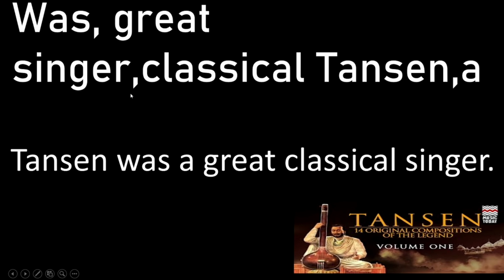Now look here: was, great, singer, classical, Tansen, a. Actually, at the end of this topic, they will give you a group of mixed or jumbled words, which you have to rearrange to make a sentence. Now look here, how can we rearrange and make a sentence? Now here if you search, Tansen can be the subject. So select Tansen. Now search for the verb. Okay, the auxiliary verb is there, was. So Tansen was, then comes the a.